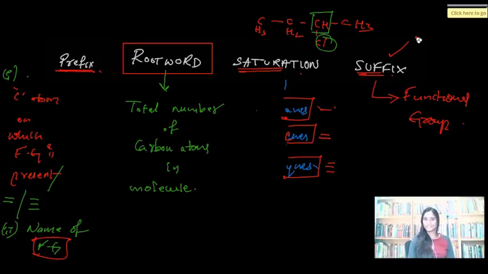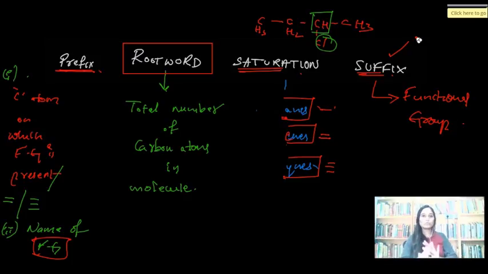What are those special cases? Case 1. If you have two functional groups in the same molecule, then you can place one functional group at the prefix and the second one at the suffix. Case 2. There are some functional groups which have two options, which can be represented either at the prefix or at the suffix, like chloro. You can write the chloro group in the prefix or in the suffix. They are specially treated. Okay?